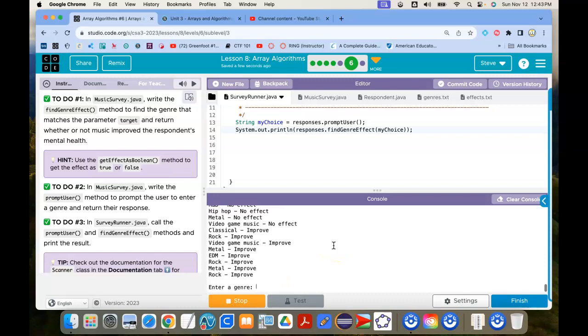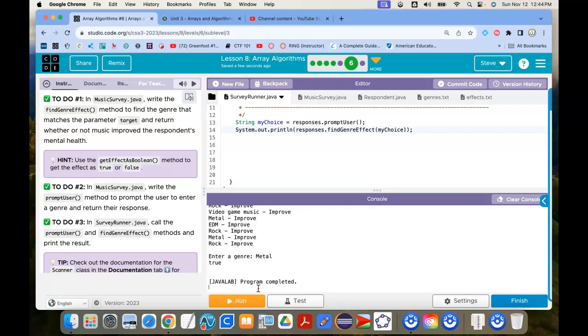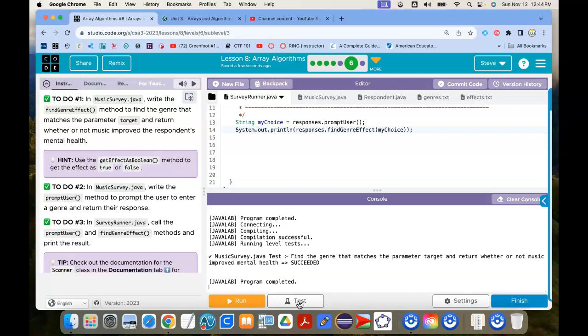There you go. Okay, so now here, notice now I can put my response on the same line without using an ln at the end. I can put it right there. So let's go metal. And that returns true. Let's run a test, see if the test works. If the test works, I'm happy. Nailed that one. All right, so that's C. We'll do D next.